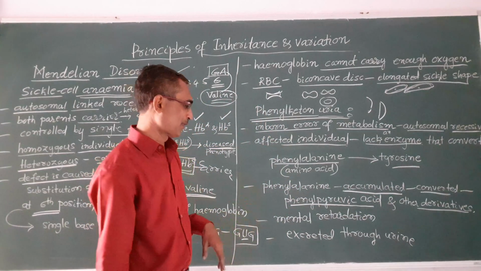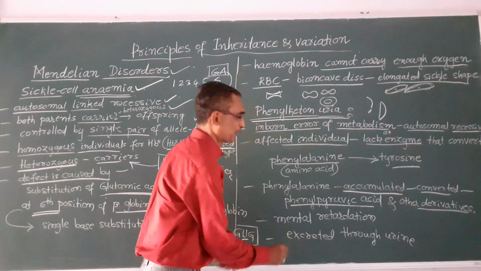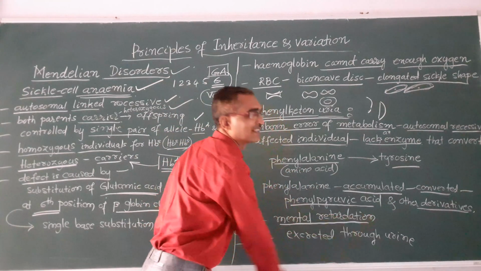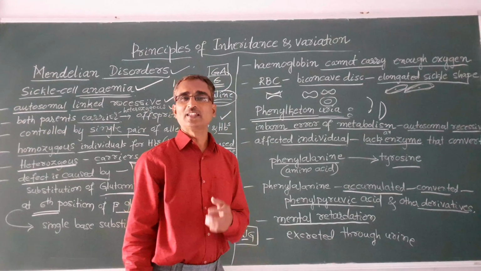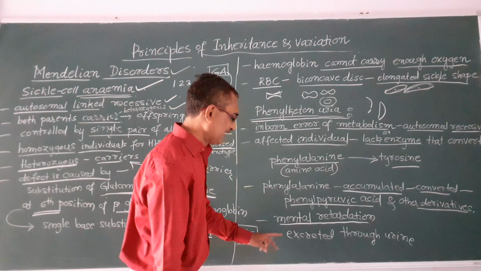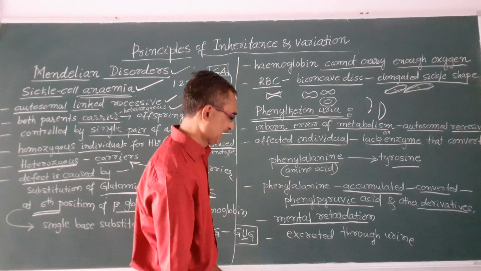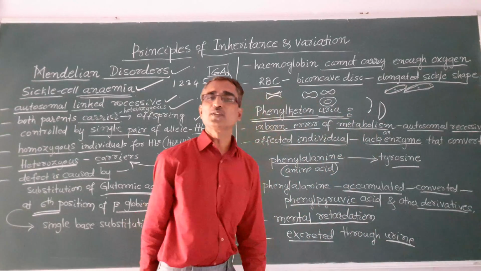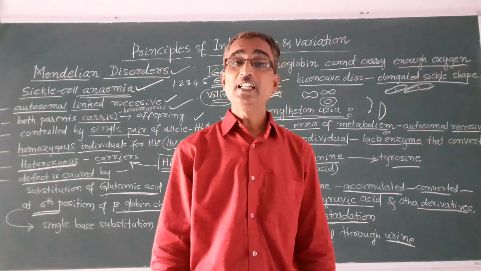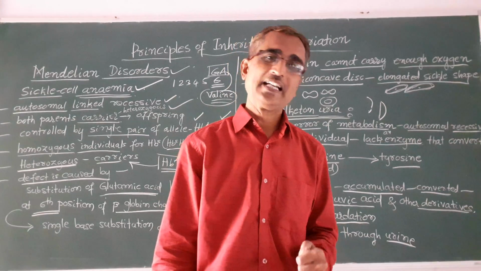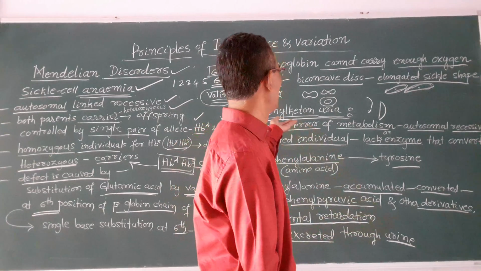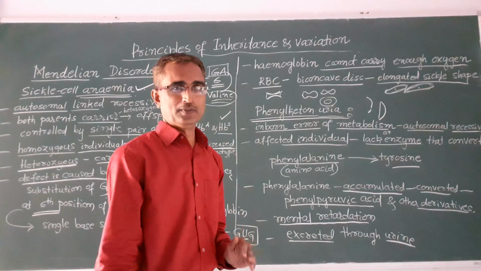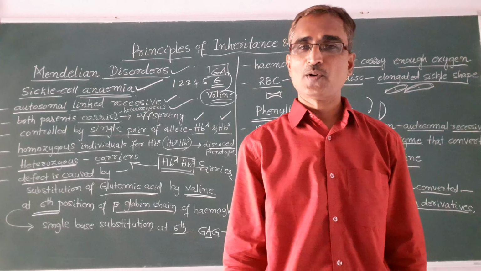As a result of this, there is an accumulation of phenylalanine in the brain, and it results in mental disorder. A mental difference arises there. And these accumulated chemicals are excreted through the urine because of insufficient absorption from the kidneys, okay. So this is about phenylketonuria, okay. So with this we conclude here and continue tomorrow. Thank you.